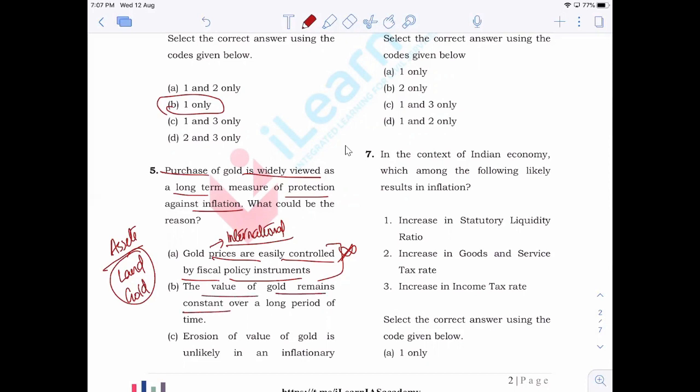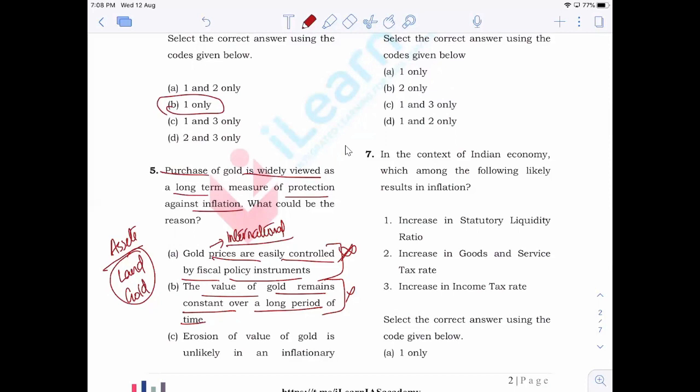Value of gold remains constant over a longer period of time. Now, the recent example itself is enough for you to eliminate the statement because gold prices keep on shifting, right? Compared to last year, there is a significant increase in the value of gold, because around last year it was less than 30,000 per sovereign, right?